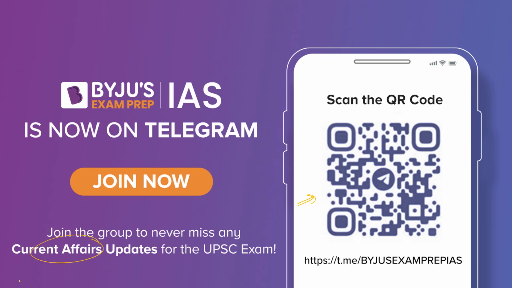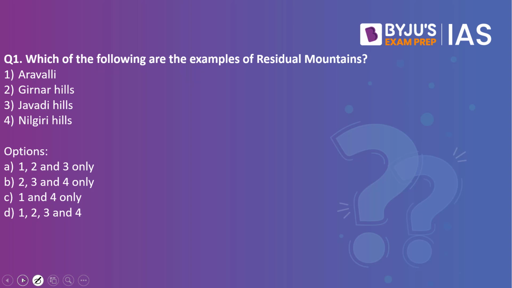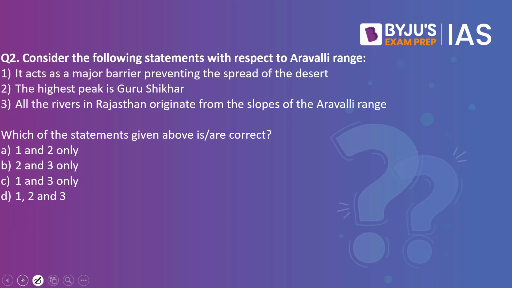Let's get started and look into the first question. Which of the following are the examples of residual mountains? Aravalli, Girnar Hills, Javadi Hills, Nilgiri Hills. The answer to this is 1, 2, 3 and 4. Let's look into the next question.